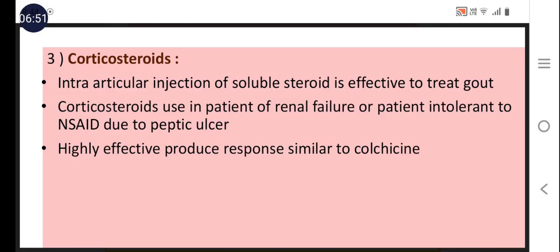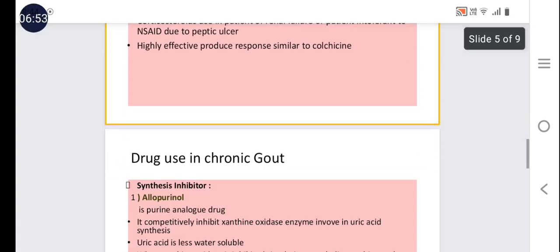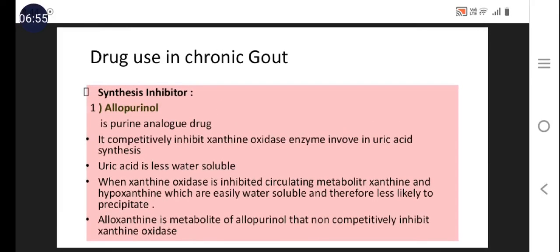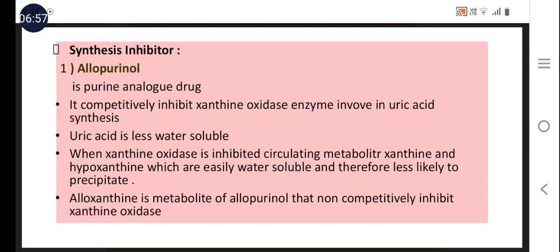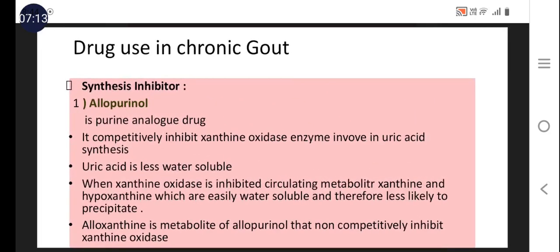And in case of chronic gout, as we discussed, firstly synthesis inhibitors, or drugs that increase the metabolism of the uric acid, or third category, drugs that increase the excretion of the uric acid.